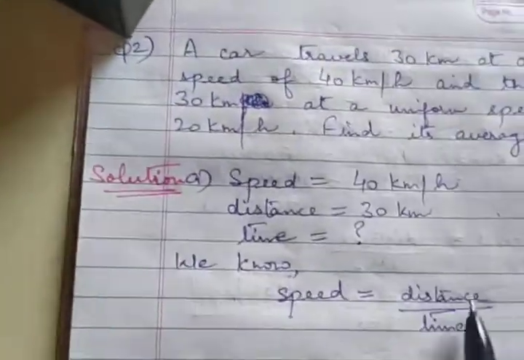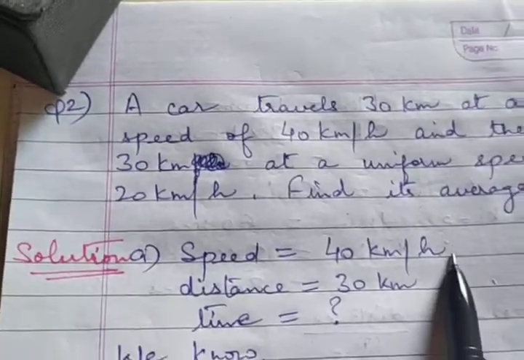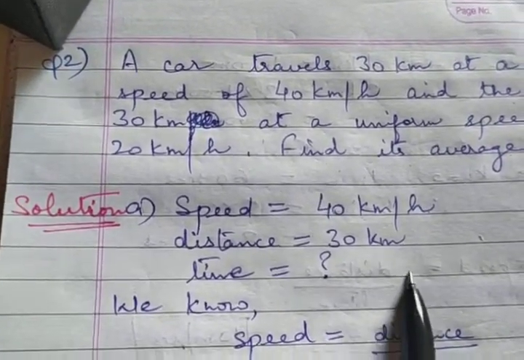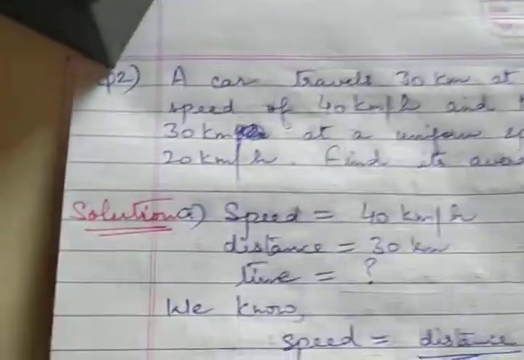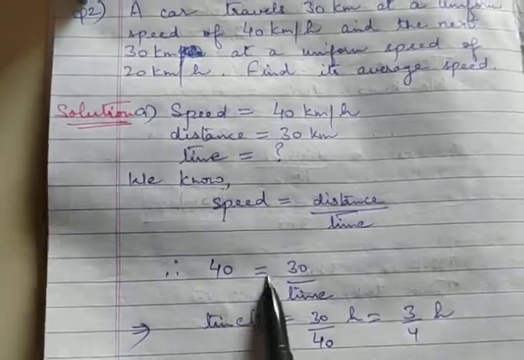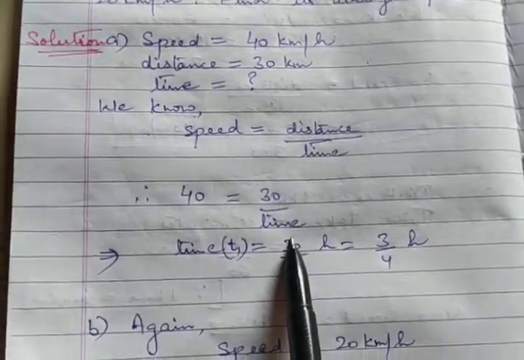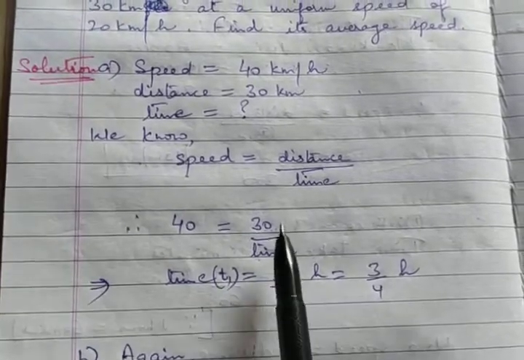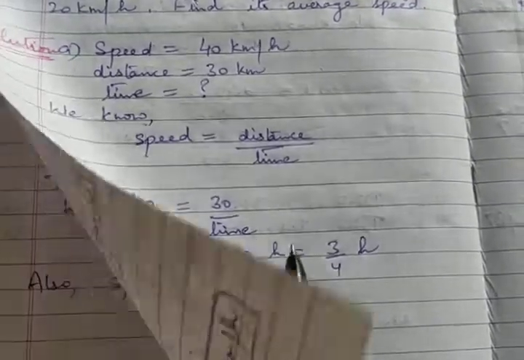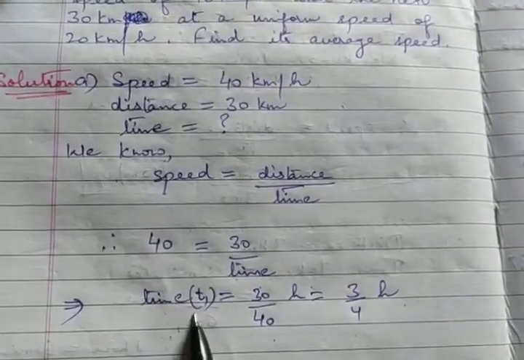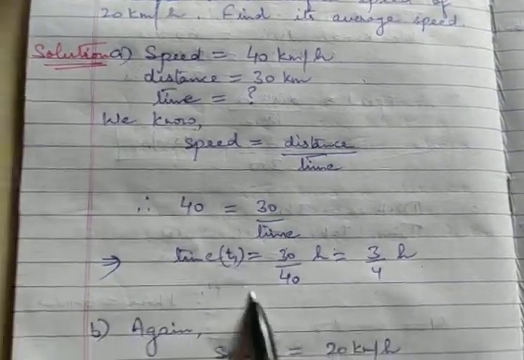Speed we know is distance upon time. Here speed is given 40 kilometers per hour. Distance is 30 kilometers. We have to calculate the time. I have put the values in the formula. In place of speed I have kept 40, in place of distance I have kept 30, and time. So if I cross multiply these, I will get time here. So this will become 30 by 40 hours, which is 3 upon 4 hours. First time I have represented by T1.